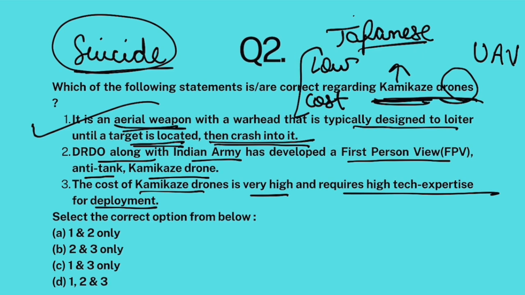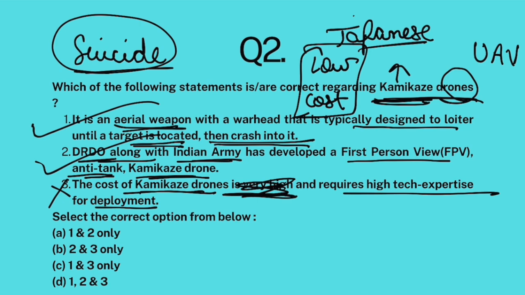Now, India has developed a kamikaze drone of its own. It was developed by Indian Army in collaboration with DRDO. It is an anti-tank kamikaze drone. Absolutely correct. The cost of kamikaze drones is very high. No, I just told you it's low cost. That is why we send it on suicide missions. Okay. So this is false. 1 and 2. The answer is A.